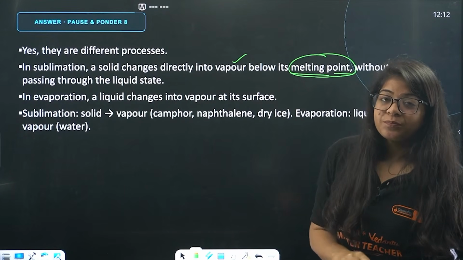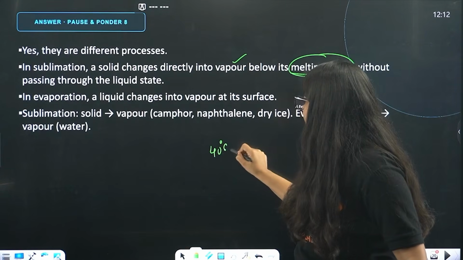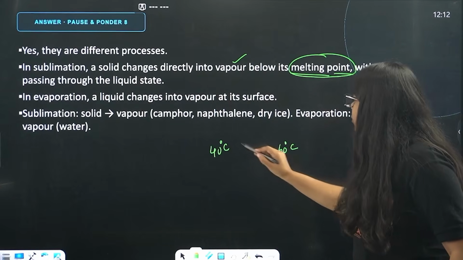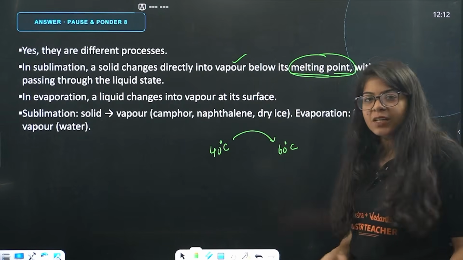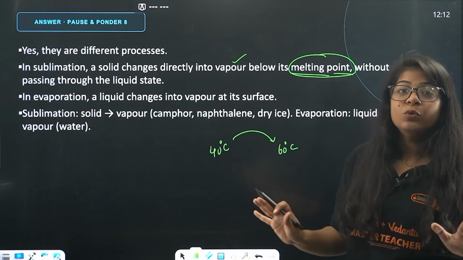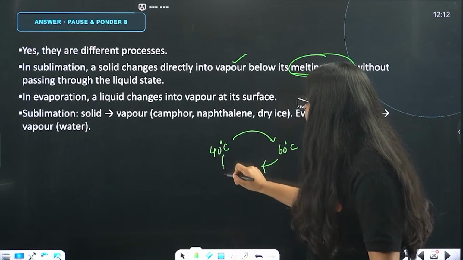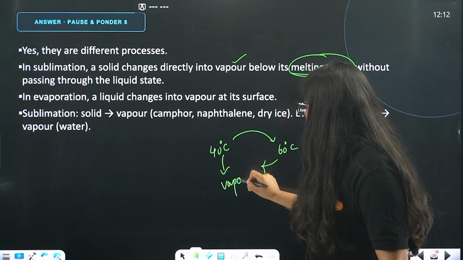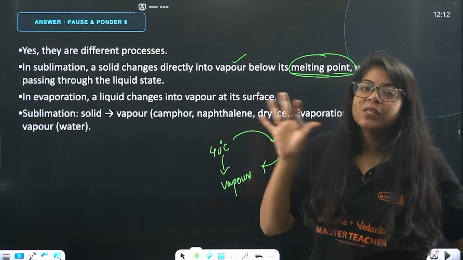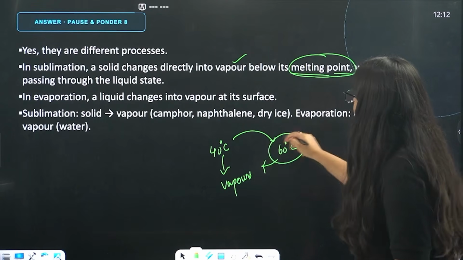Because, beta, let's say my solid is at 40 degrees Celsius and its melting point is 60 degrees Celsius. If it reaches 60 degrees, then it will start to melt. Melting means it will start to convert into liquid. But it does not do that. Before even reaching 60 degrees, it converts into vapors. So sublimation happens directly from solid to vapors below its melting point.